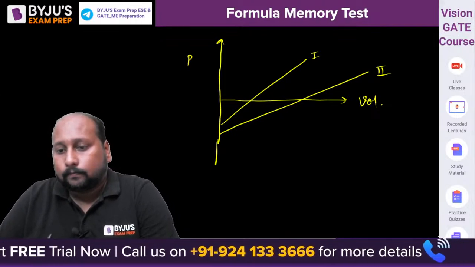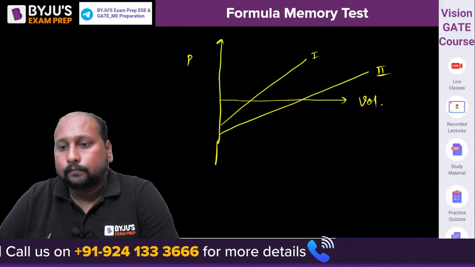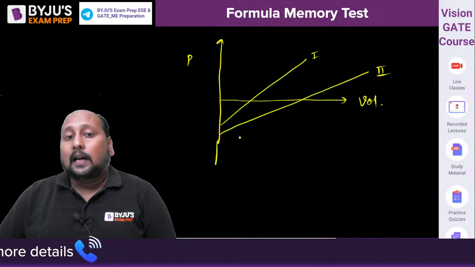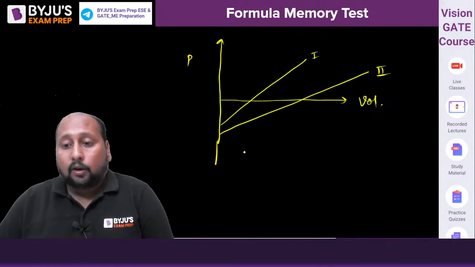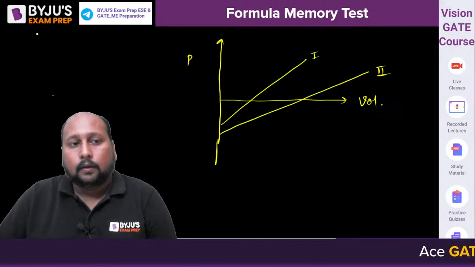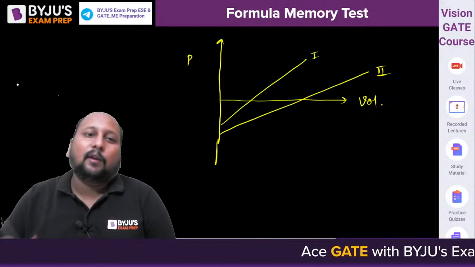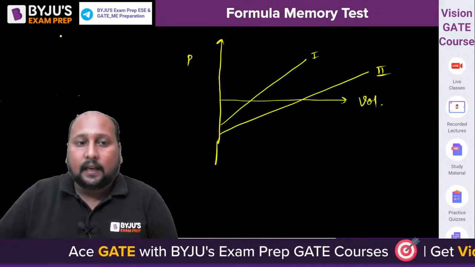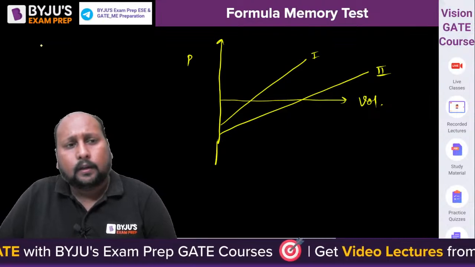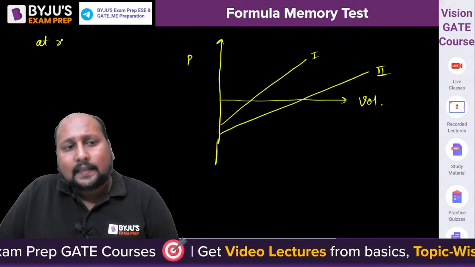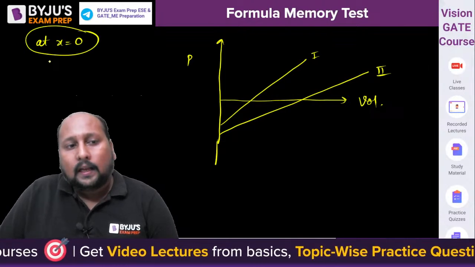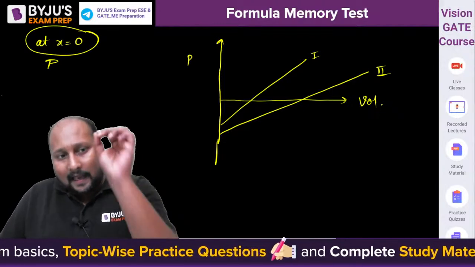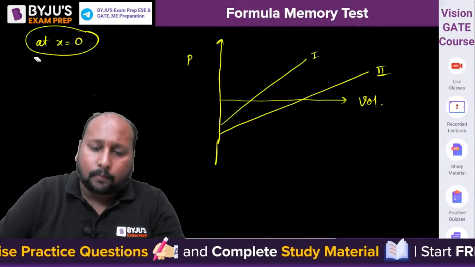Anyone? Quickly. Simple question, है ना? कौन सा आपका ज्यादा प्रॉफिटेबल होगा, 1 और 2? We can simply say P by V होता है क्या? देखो प्रॉफिट टू वॉल्यूम इज नथिंग बट द स्लोप ऑफ दिस कर्व, इसका स्लोप ज्यादा है. और डेफिनेटली इफ आई से, अच्छा, at x equal to 0, what is the total cost that we are having, or what will be the profit value? Can you tell me? At x, if there is no production, what will be the total profit? Anyone who can tell me?